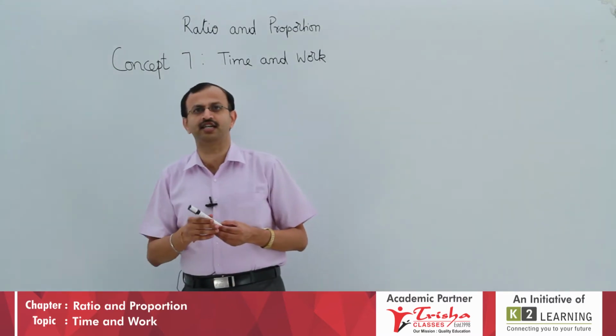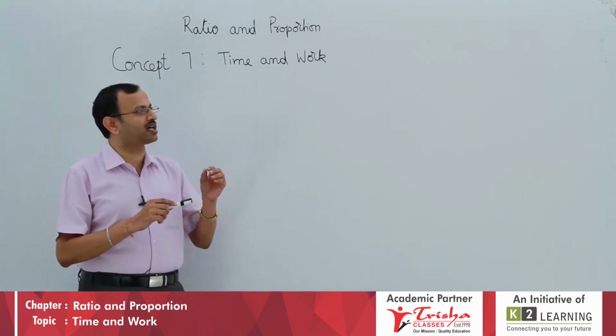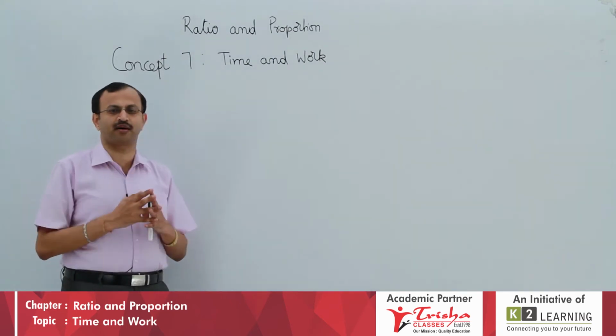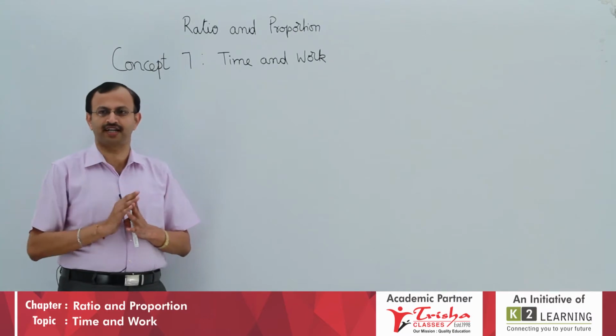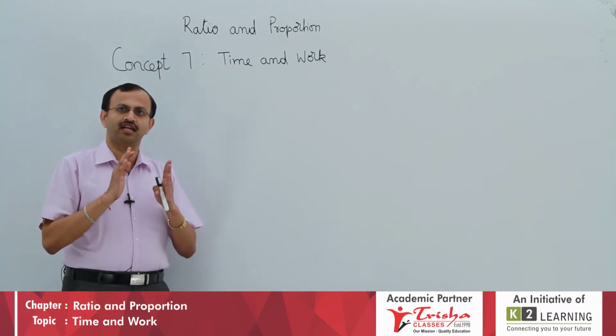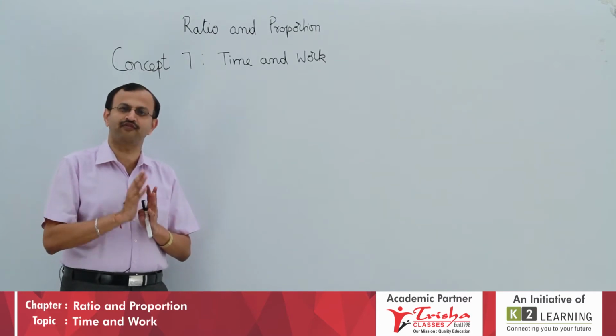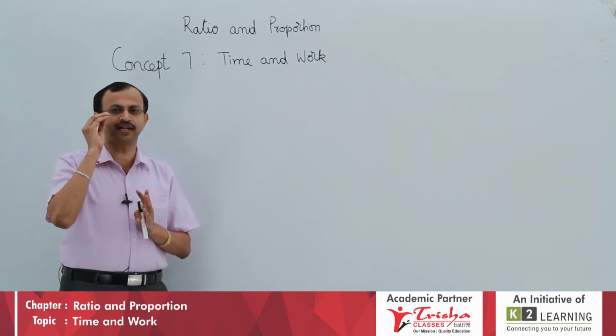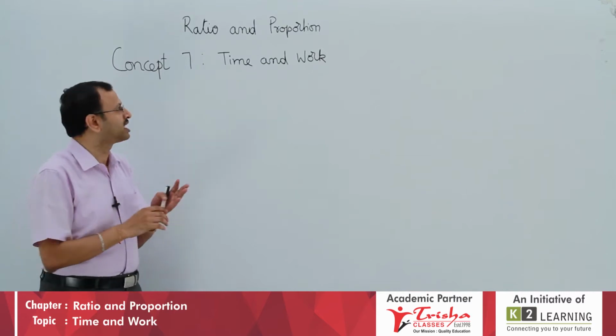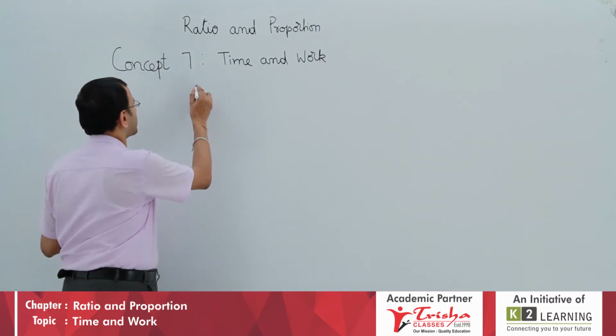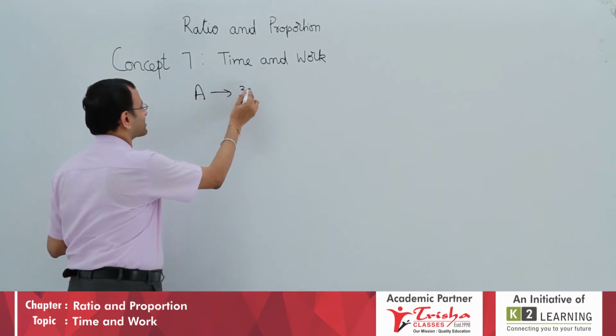Let us consider this example. This room is to be painted. If worker A is there, double coating painting is to be made. If A alone is there, he will paint in 30 hours.